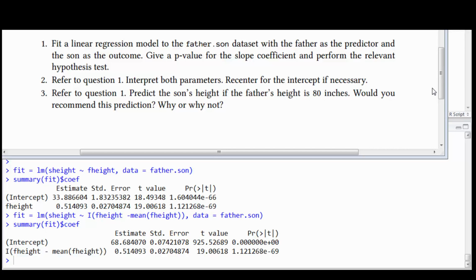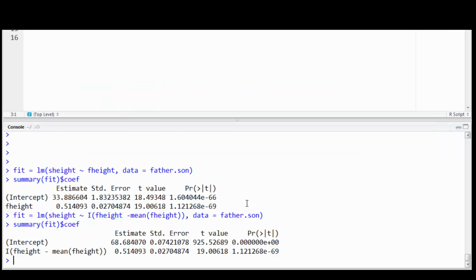This is question 3 of the Statistical Linear Regression chapter of the Regression Models book. This says refer to question 1, so please refer back to the video for question 1 for some of the background. The question says predict the son's height if the father's height is 80 inches. Would you recommend this prediction? Why or why not? First, let's perform the prediction, and then we'll talk about whether or not we would recommend the prediction and why or why not.